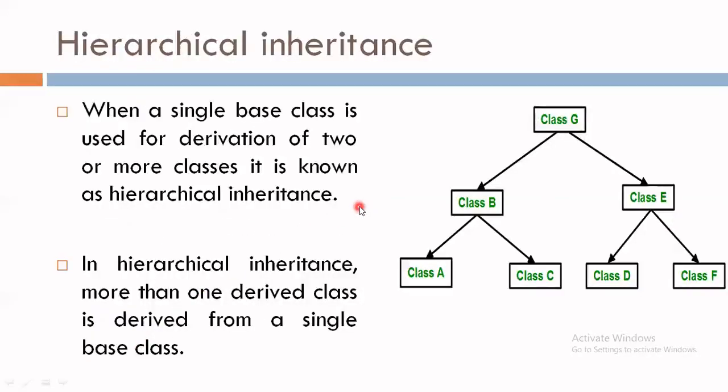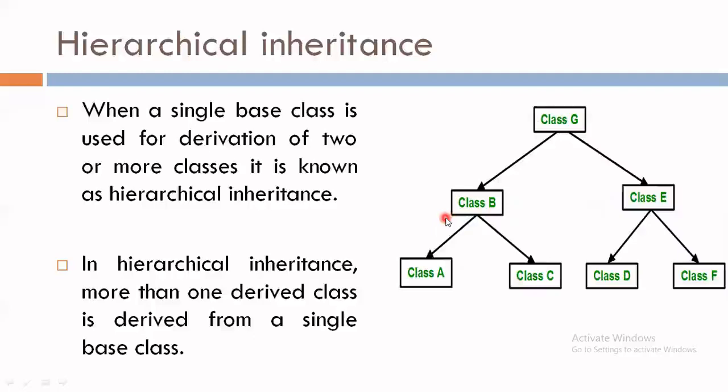Now the next type is hierarchical inheritance. From this diagram we can see the hierarchy of classes. Class G is the topmost parent class. It is at the highest level in the hierarchy. It has two child classes, class B and class C. Now again these two child classes have their own child classes.